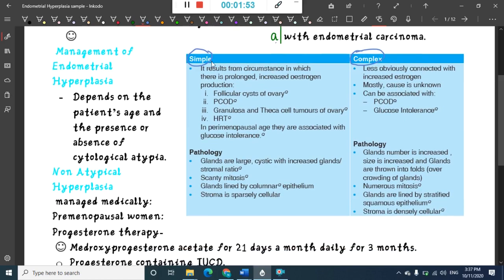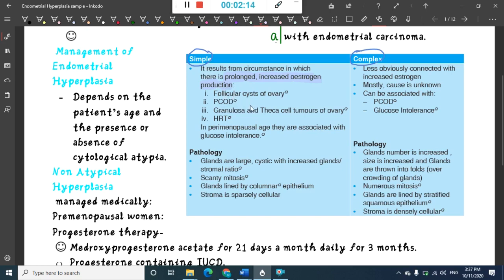So in simple endometrial hyperplasia, this mainly results from the circumstances in which there is prolonged or increased estrogen production. So wherever there is prolonged or increased estrogen production, then there is simple endometrial hyperplasia, right?